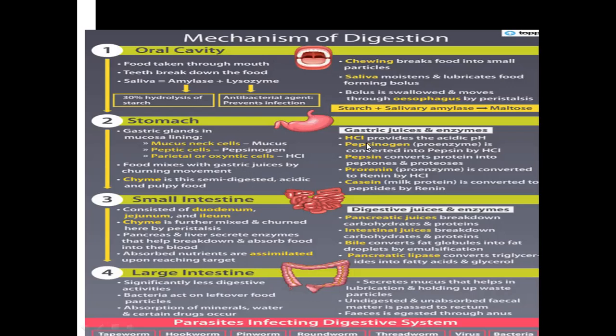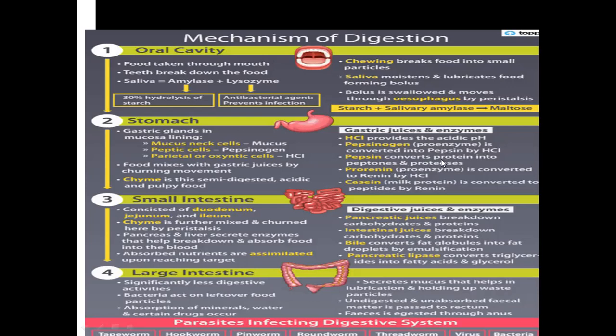So let us see the gastric juice contents and their action. HCl provides the acidic pH, and remember, it also kills the microbes, bacteria or microbes which may enter along with the food. Then pepsinogen is the inactive enzyme, which is called a proenzyme, which is converted into the active enzyme pepsin. So HCl converts proenzyme pepsinogen to pepsin. Pepsin is the active enzyme, and pepsin converts proteins into peptones and proteoses. So this is also partial breakdown.